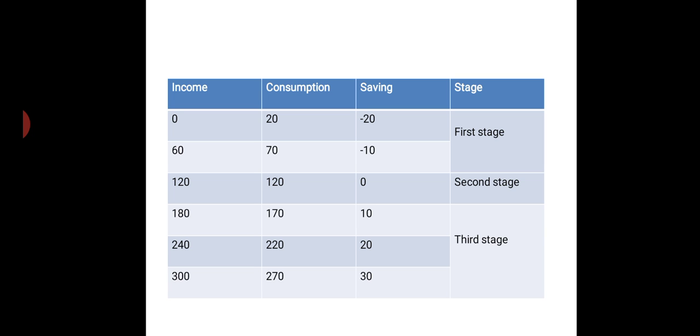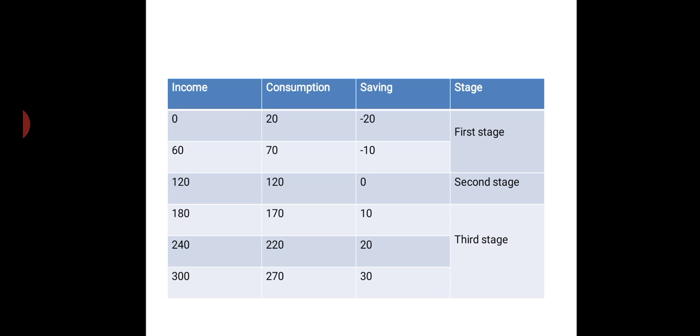Just like you calculate MU, or just like you calculate marginal cost or marginal revenue, same way we calculate marginal propensity to consume. That is, that level of consumption 20, 70, 120 is there. We deduct. The first one will be blank. 70 minus 20, 120 minus 70, like that. 170 minus 120, 220 minus 170, 270 minus 220. The change in the level of consumption is what we call MPC.